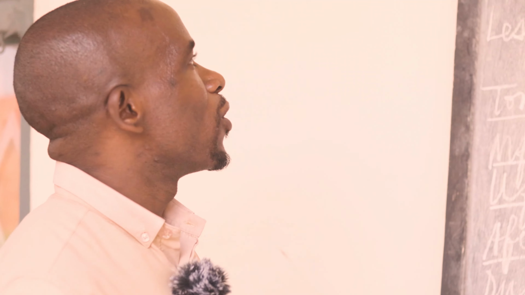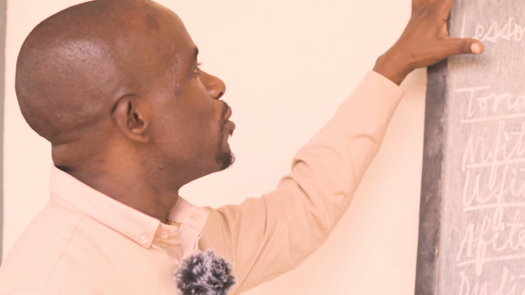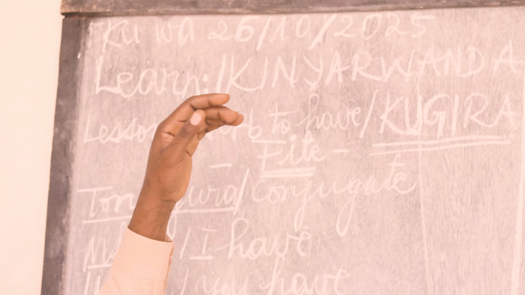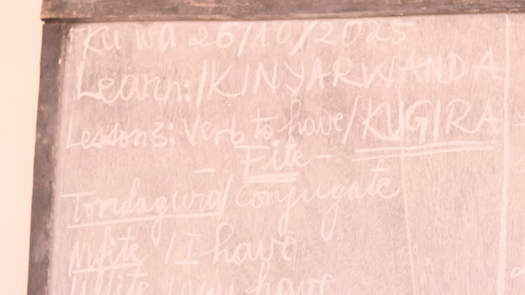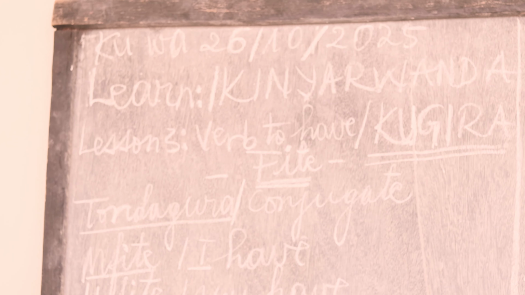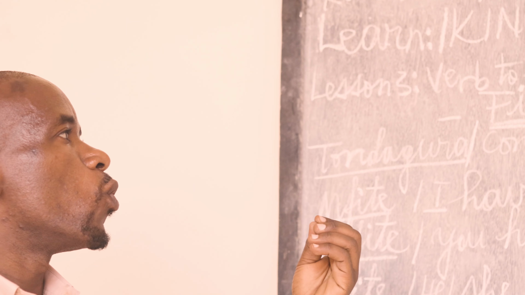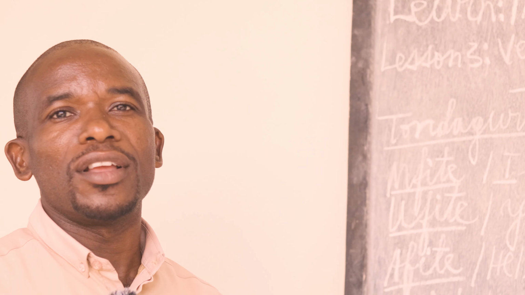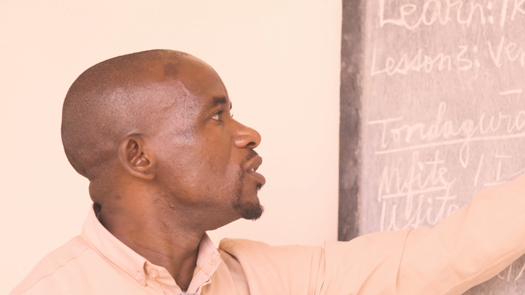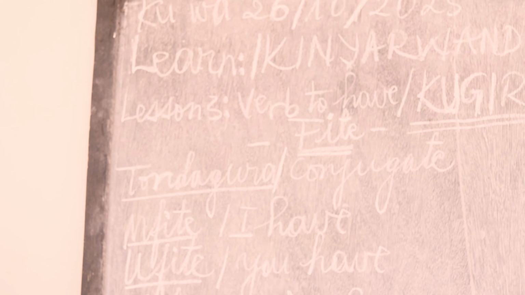So today we are going to look at the verb to have in Kinyarwanda. That's our topic of today. So here is how we say it in Kinyarwanda. KUGIRA. Repeat after me. KUGIRA. KUGIRA. This is the infinitive form.